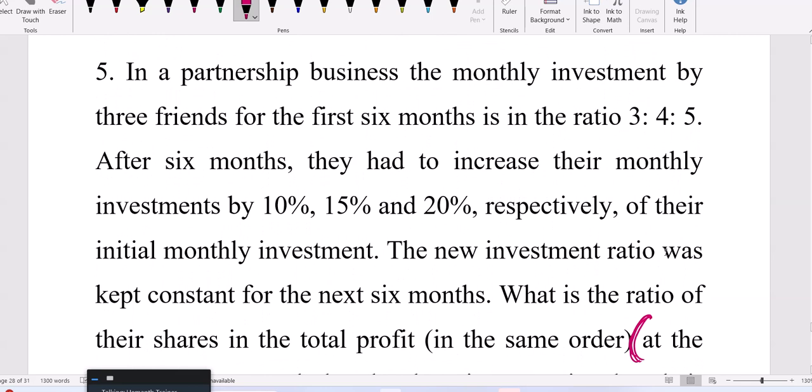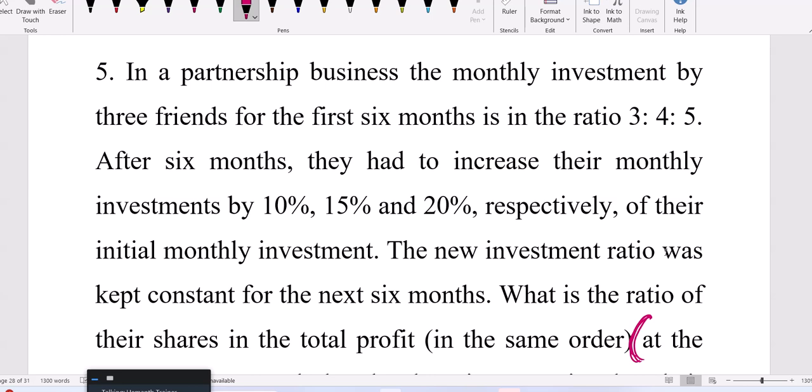Their investments are 3, 4, 5 for the first 6 months. After 6 months, their investments are increased: A increased by 10%, B increased by 15%, C increased by 20%. That new investment is constant for the next 6 months. Now, what is the total profit share ratio at the end of the year?